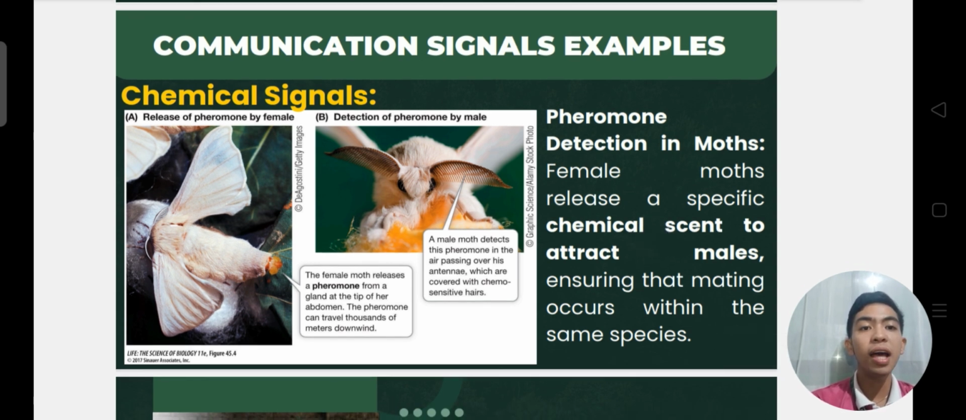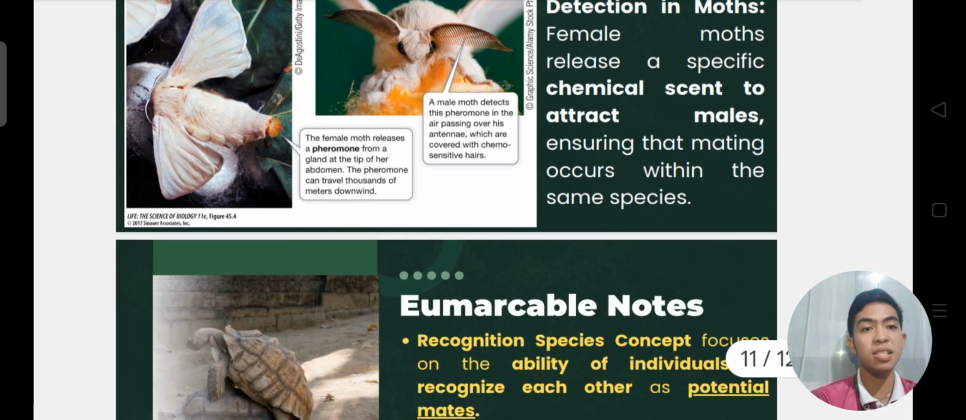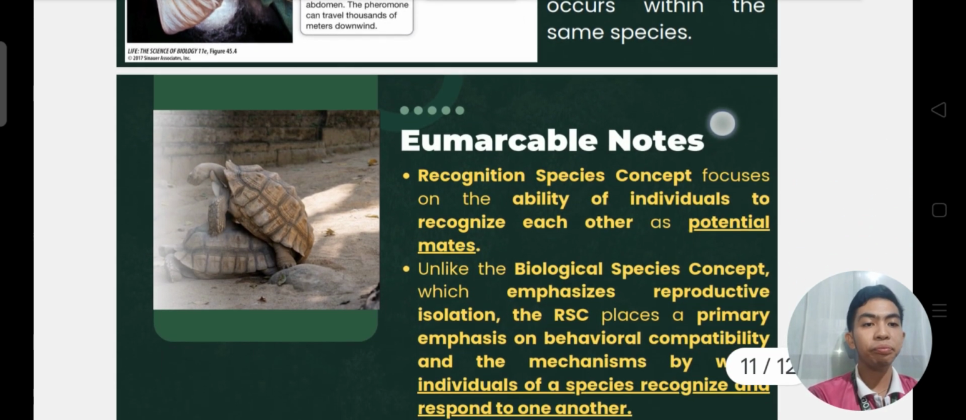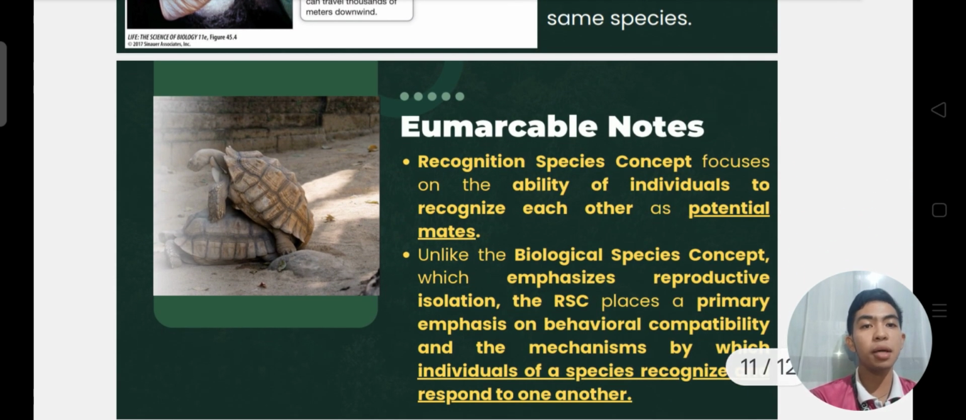releasing a pheromone from a gland at the tip of her abdomen. So the pheromone can travel thousands of meters downwind. On the figure B, a male moth detecting this pheromone in the air passing over his antennae, which are covered with chemosensitive hairs. And remember that REC focuses on the ability of individuals to recognize each other as potential mates,